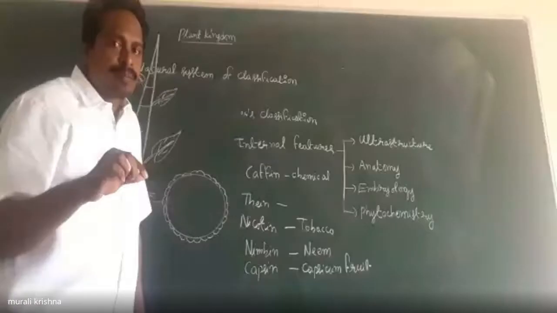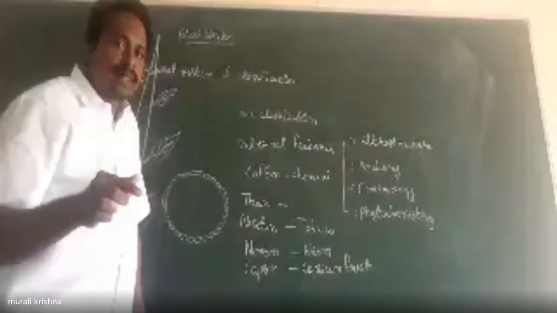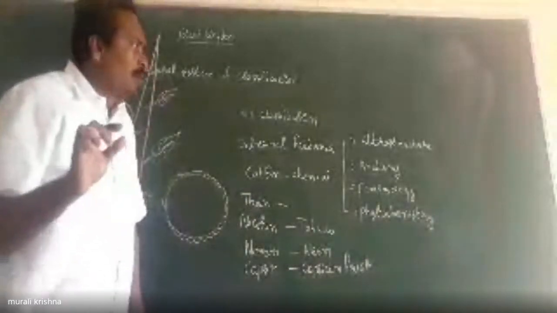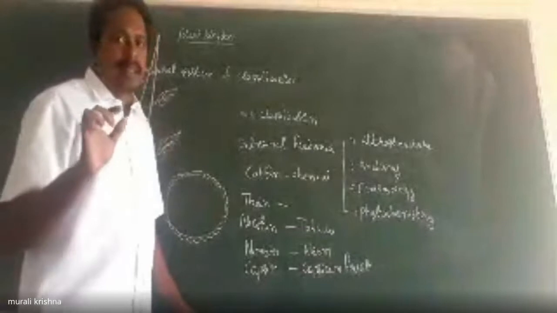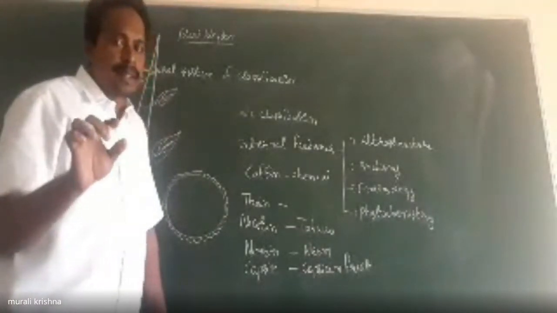Different groups of plants are there: algae, bryophytes, pteridophytes, gymnosperms and angiosperms. The anatomical structure of these varies. Anatomy means the study of internal characteristics of the plant parts.